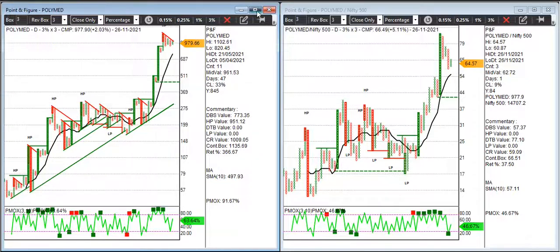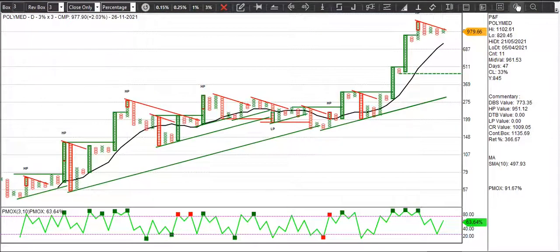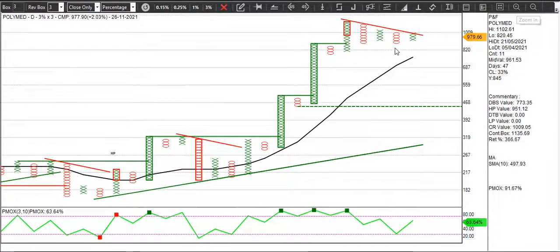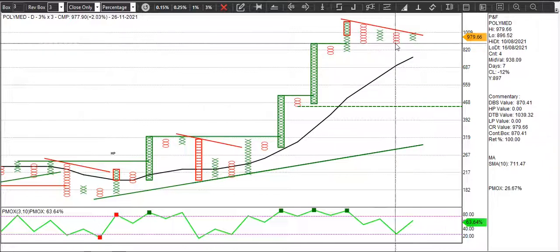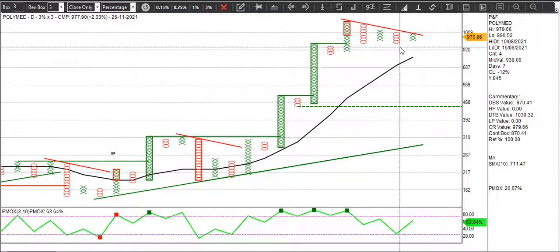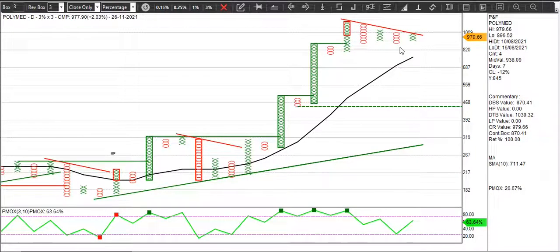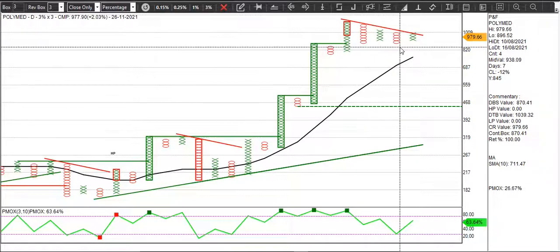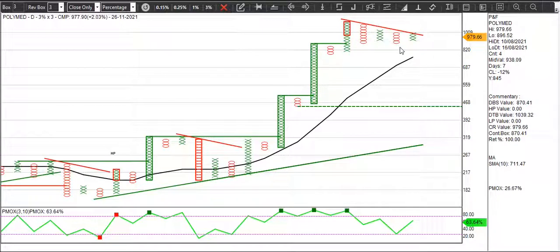Polymed is another stock which will give us a breakout of 45-degree trend lines. The O's are at the same level, and the chart is bullish. So that double top buy will happen at 1040, and the stop loss would be 870.